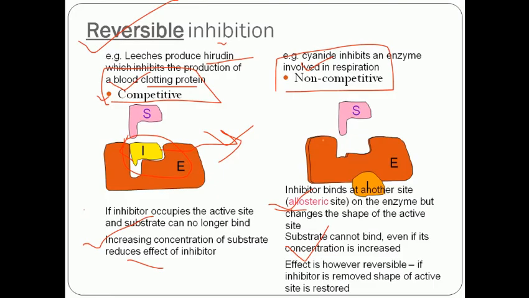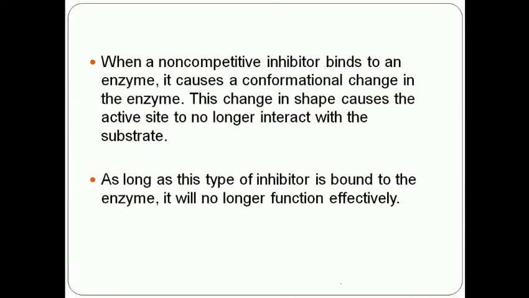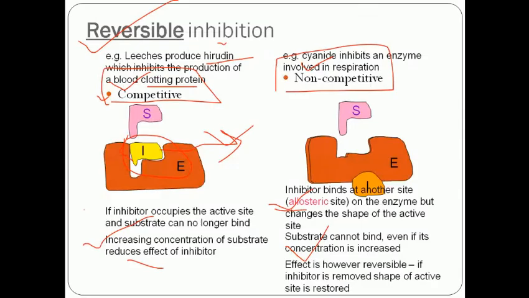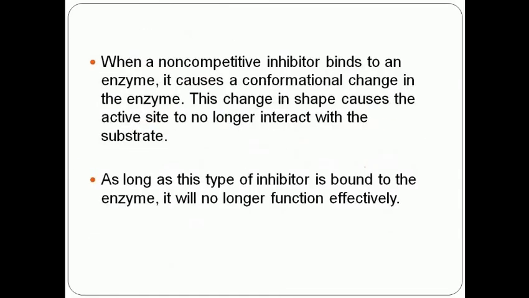These inhibitors bind at a certain other point and modify the shape of the active site, and an example is cyanide. A non-competitive inhibitor binds at a site on an enzyme, usually remote or distant, just opposite to the active site, and alters the site of the reaction.